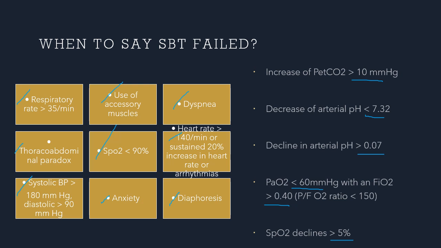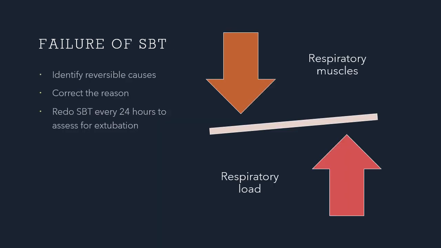These are the things that you are going to monitor in the half an hour to 2 hours that you are going to be performing your extubation readiness trial.